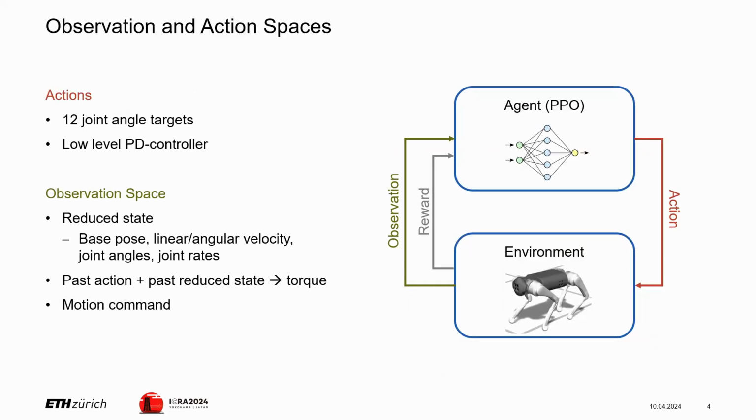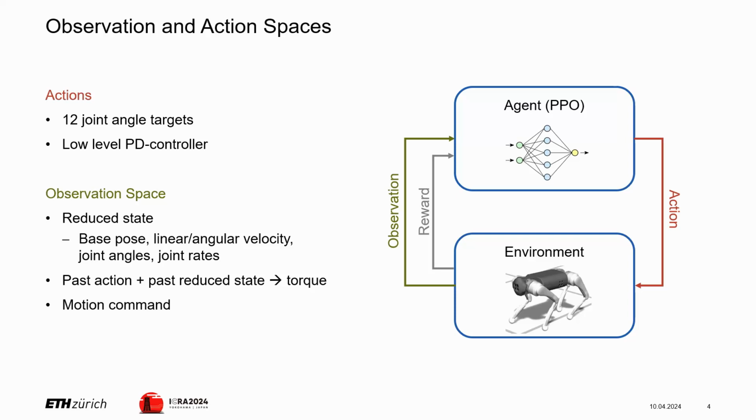Now to the setup. We use the traditional agent environment loop with an agent trained with proximal policy optimization. It outputs 12 joint angles for the robot. Feeding this through the environment, with the robot we generate the observation. Our observation contains a reduced state that describes its local pose and motion.